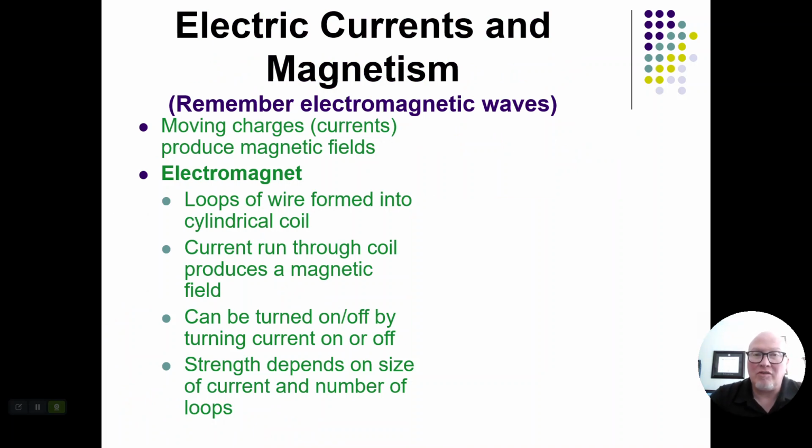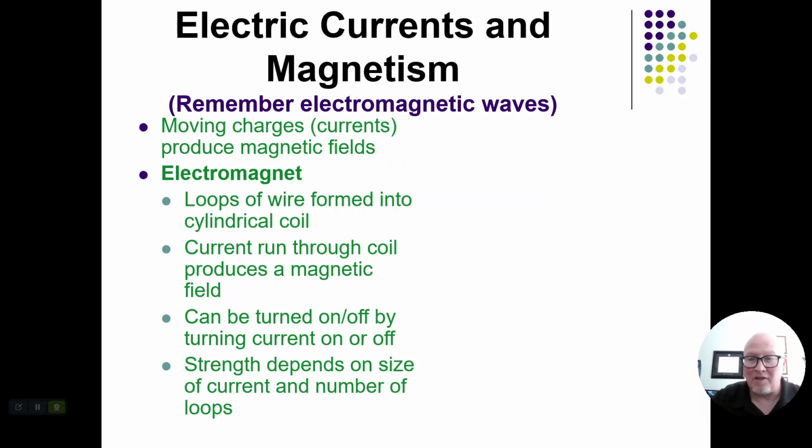So electric currents also create magnetism. Well, that makes sense. Remember, moving electrons create magnetic fields. Well, moving electrons is also electricity, which means that an electric current will create a magnetic field. So moving currents produce a magnetic field. This is why we have electromagnets.